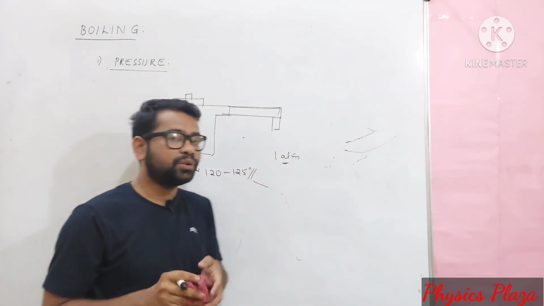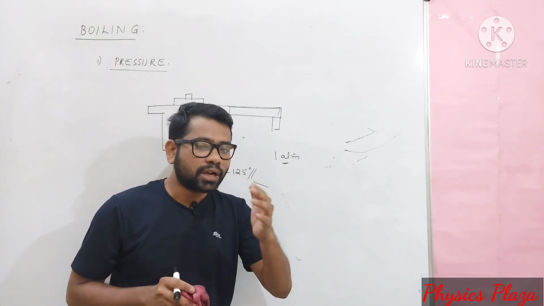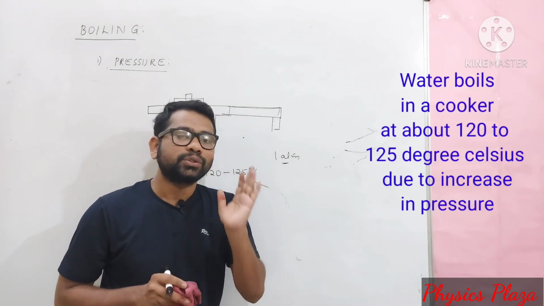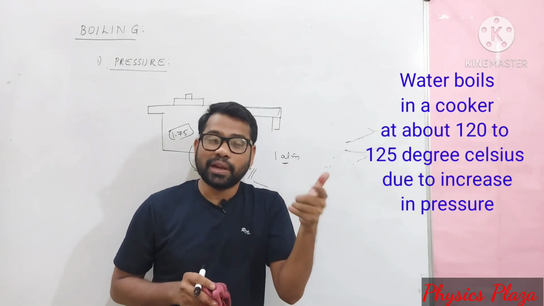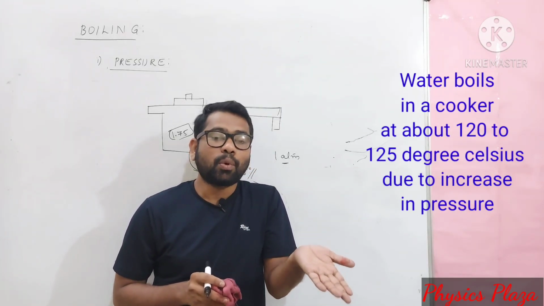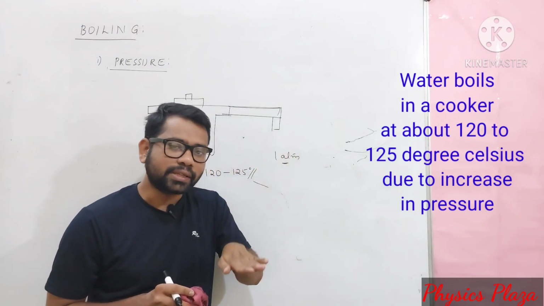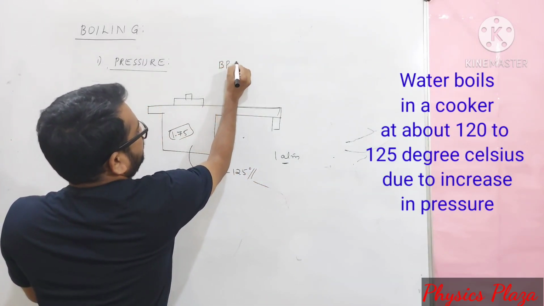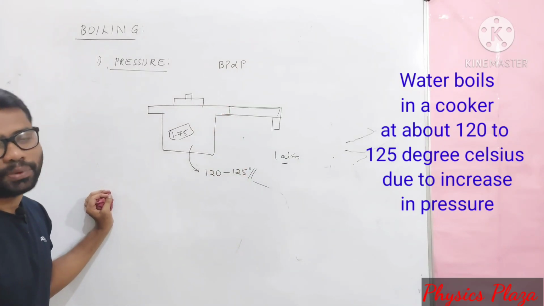So if somebody tells you that water boils at 125 degrees Celsius, don't conclude that it is wrong. It depends on pressure. With pressure, boiling point increases. When we decrease the pressure, boiling point decreases. This is very important: boiling point is directly proportional to the pressure.